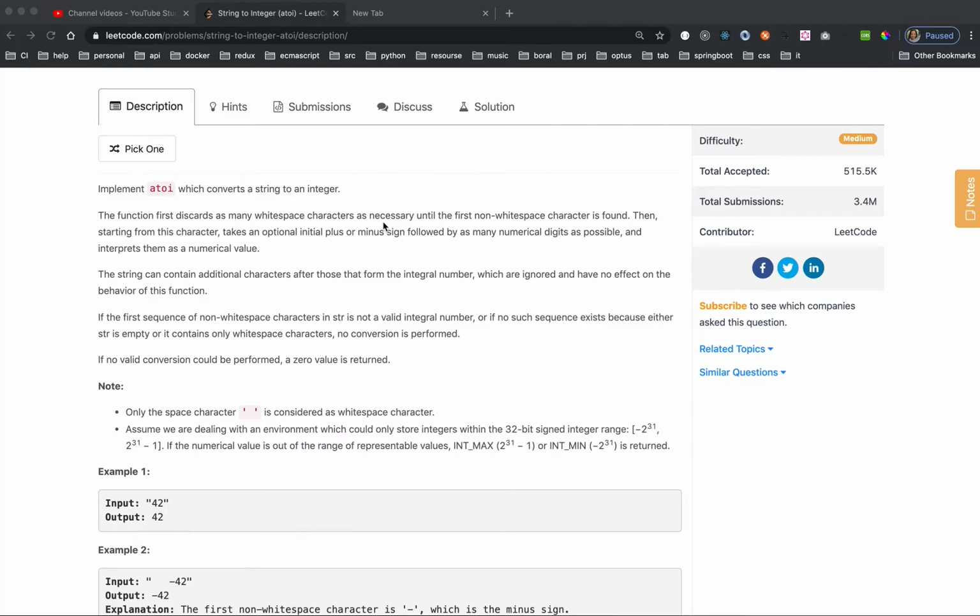So the first paragraph tells you that you accept a string, and the string can have white space ahead. You need to trim first. So that is one.